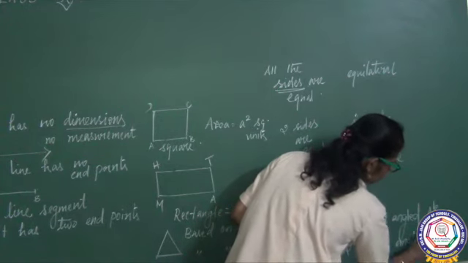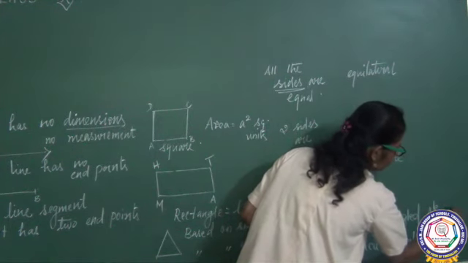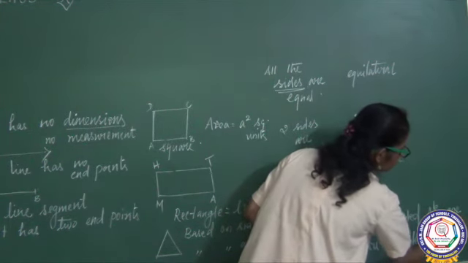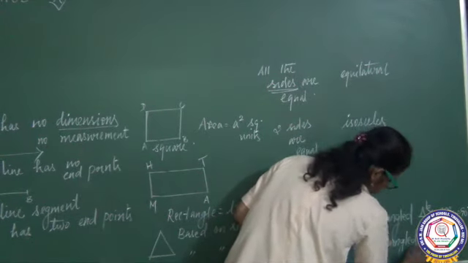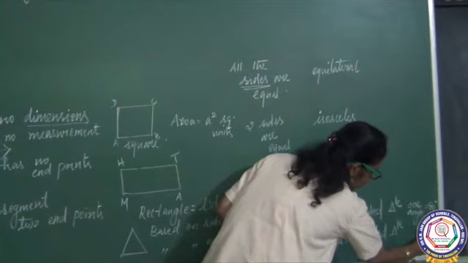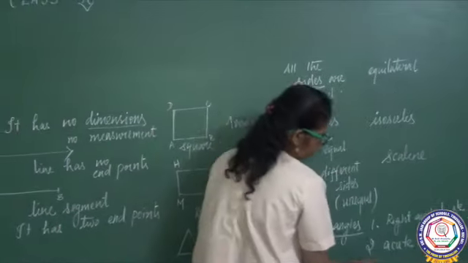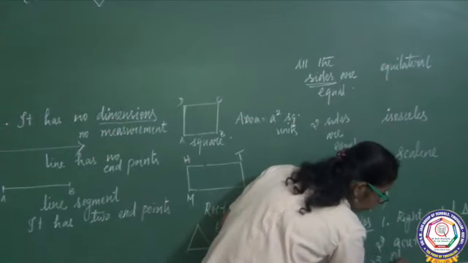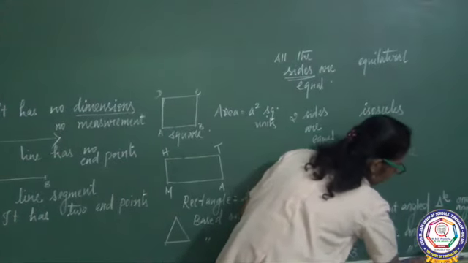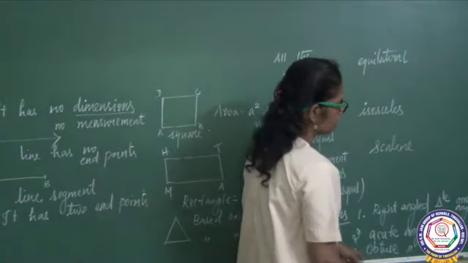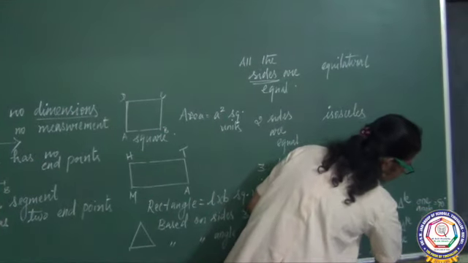Acute angled triangle: all three angles are less than 90. The third one is obtuse angled triangle. Here one angle is greater than 90, and the rest of the two are less than 90.